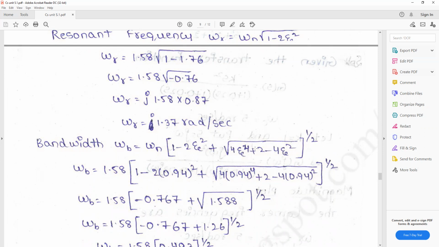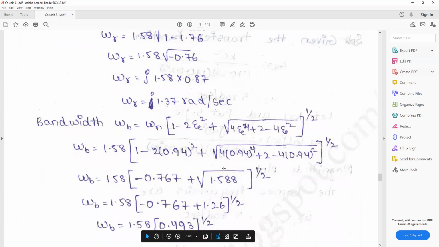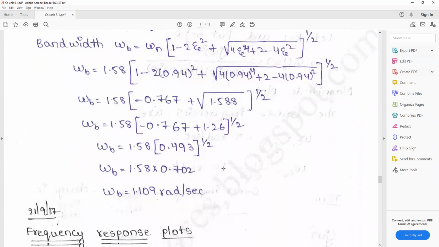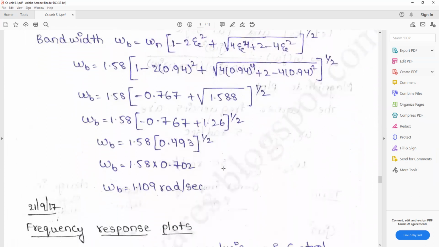So the zeta value is already calculated. Substituting into this formula, bandwidth omega b is equal to 1.109 radians per second.